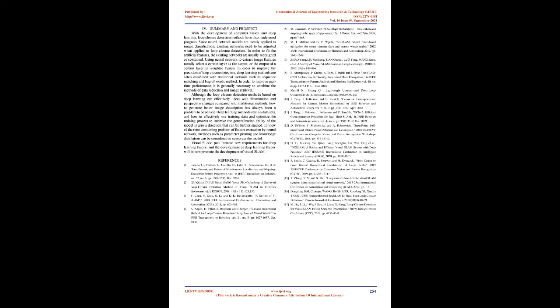In view of the time-consuming problem of feature extraction by neural networks, methods such as parameter pruning and knowledge distillation can be considered to compress the model. Visual SLAM puts forward new requirements for deep learning theory, and the development of deep learning theory will in turn promote the development of visual SLAM.